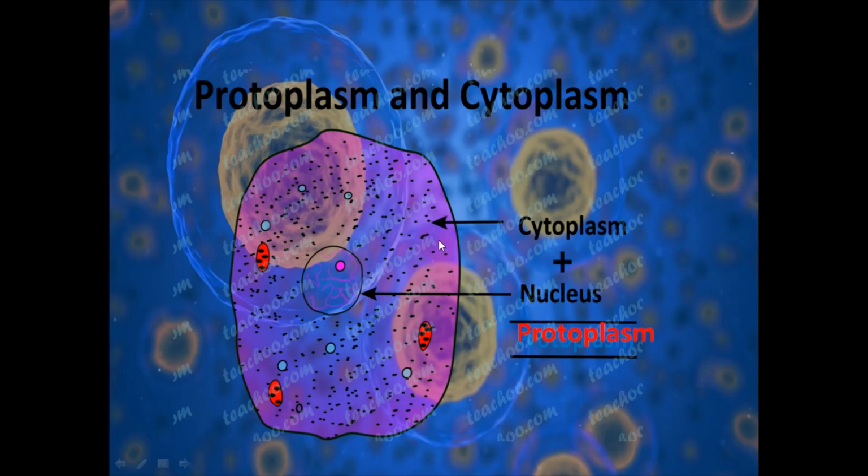So we can say protoplasm is the whole content of the cell, whereas cytoplasm is the content present between the nucleus and the plasma membrane. Or we can say cytoplasm along with the nucleus is known as the protoplasm. Okay.